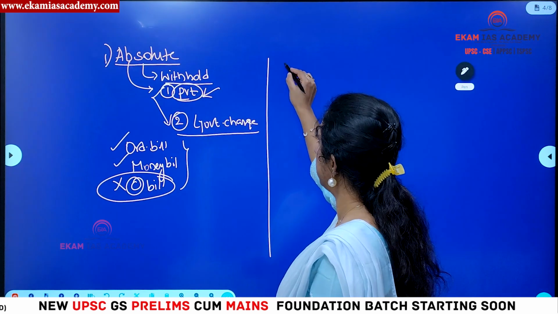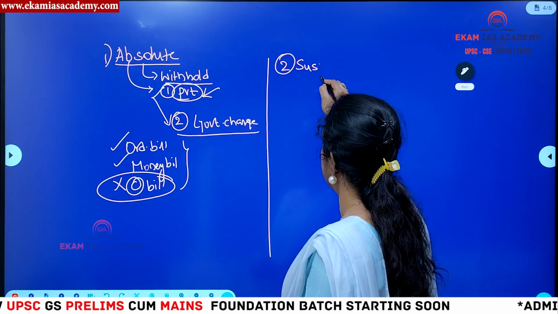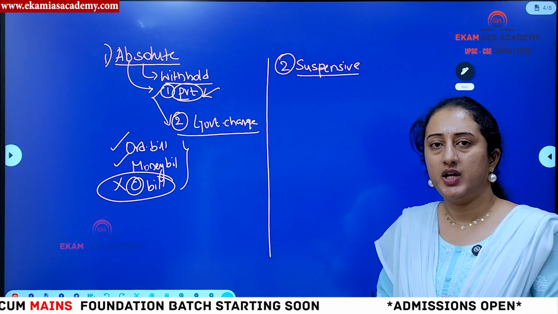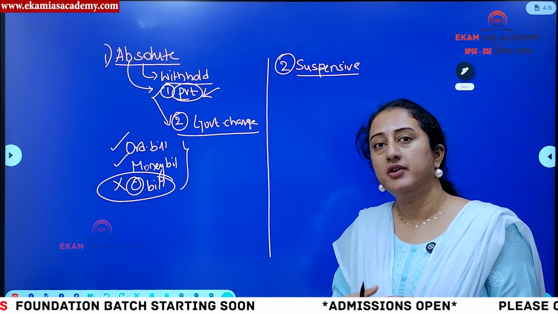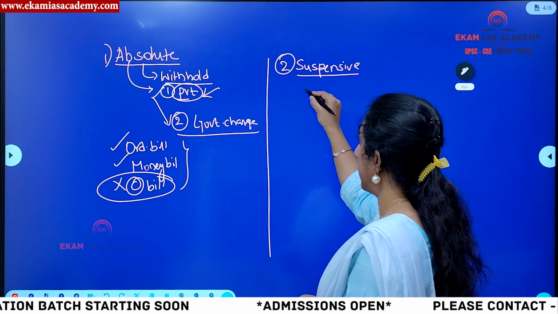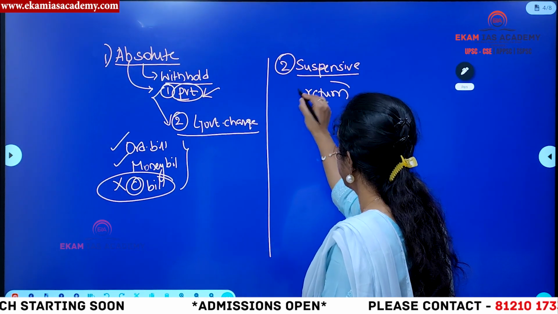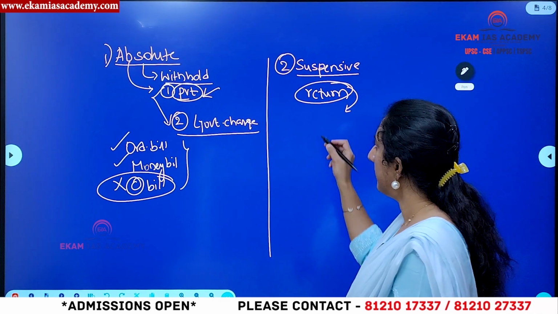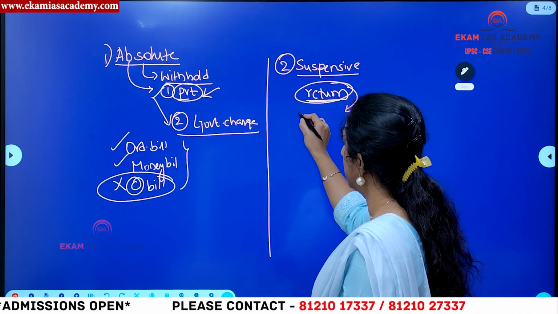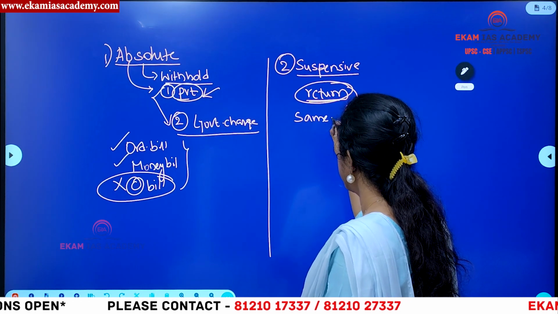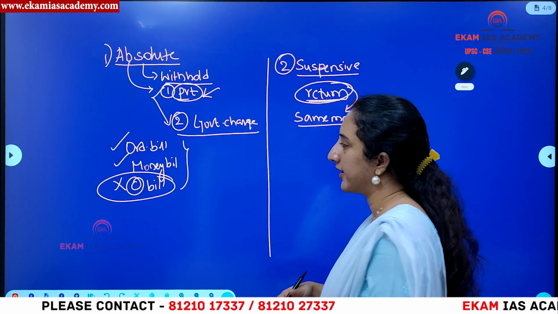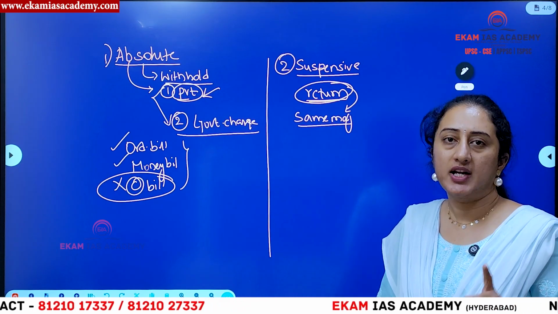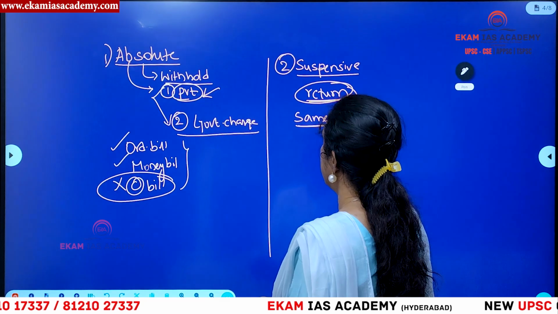Then next is the case of suspensive veto, right? Suspensive veto means, as I just told you, when a bill is presented before the President of India, he may give the assent, he may withhold, or he may return for reconsideration, right? So in the first instance he can return, but after returning, again the President is obliged to sign the bill. That generally happens. If after returning for reconsideration, the legislature passes the bill with the same majority again and sends it back to the President of India, then we call it suspensive veto. Here the veto power of the President is getting suspended, right? So this is what suspensive veto is.